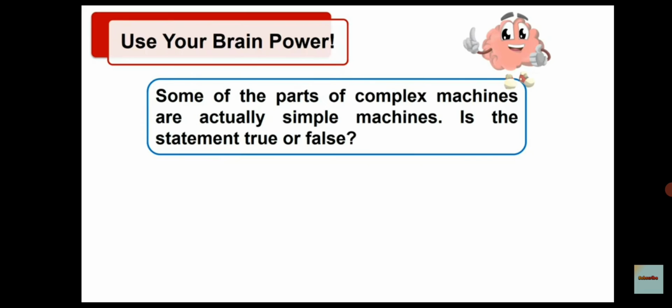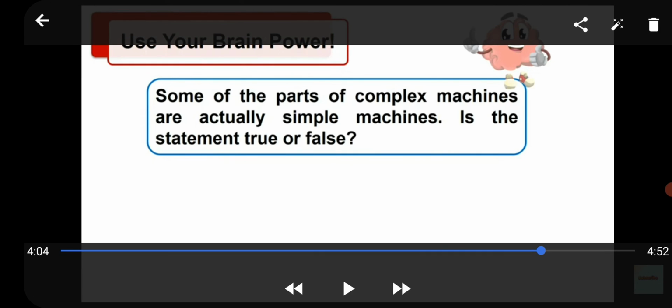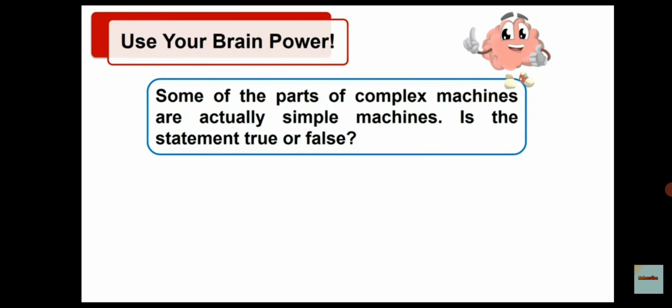So children, here we had completed simple machine and complex machine, its property. Now one question is given, some of the parts of complex machines are actually simple machines. Is the statement true or false? Then if your answer is true, then you are correct.